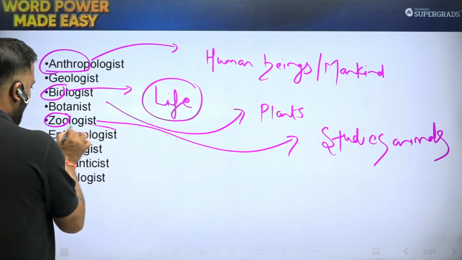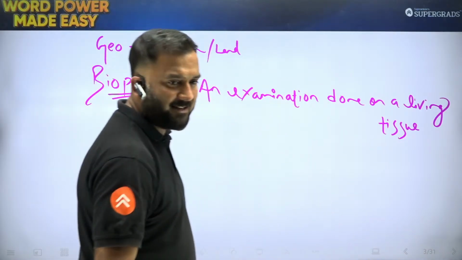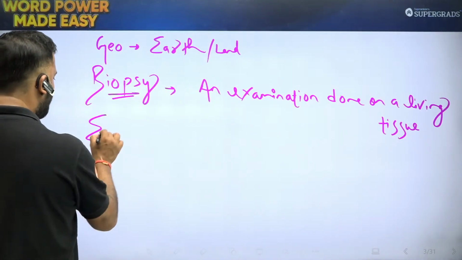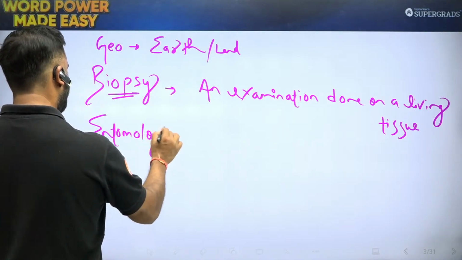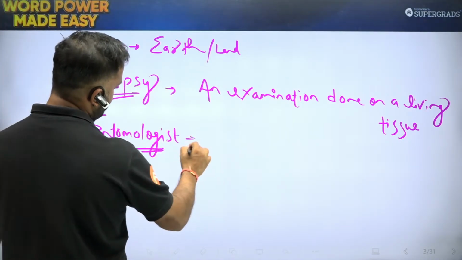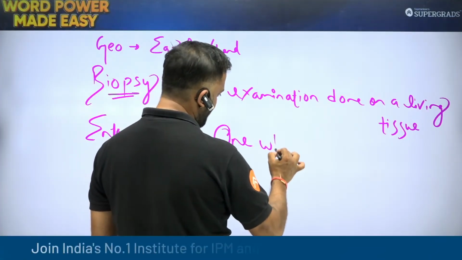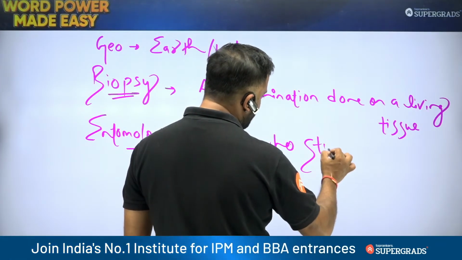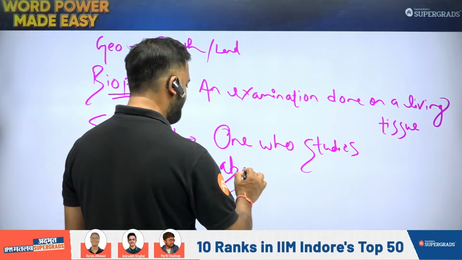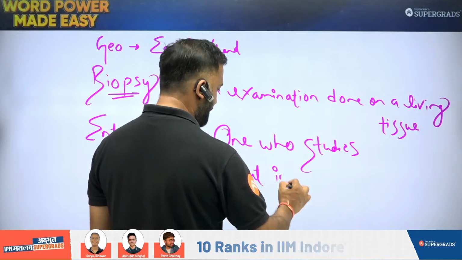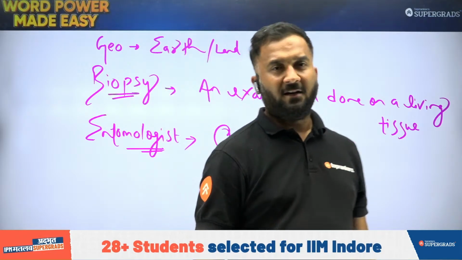Now entomologist is one who studies about insects, and the branch is entomology.